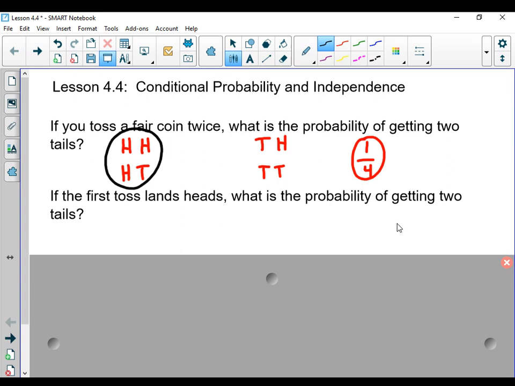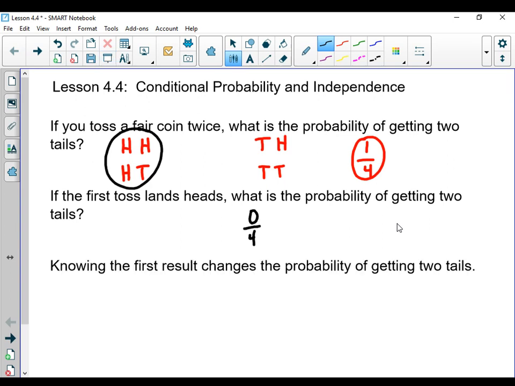What's the probability of getting two tails? Well, of those two situations, none of those had two tails. So things changed when I knew what happened on the first coin flip. Or knowing the first result changes the probability that I got two tails.